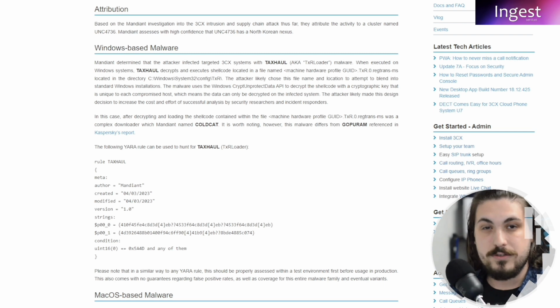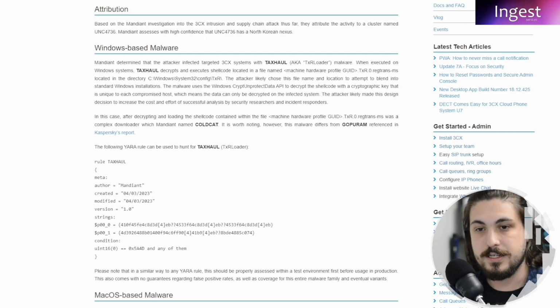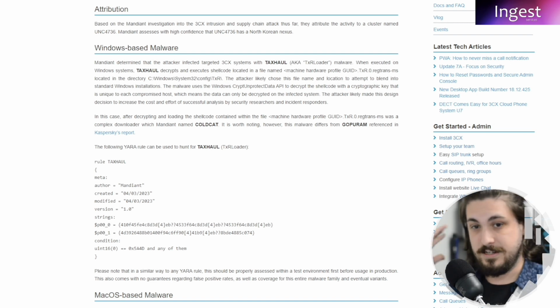The attacker used a few stages really in that execution. They initially targeted the 3CX systems with TAXHAUL, hidden in system32/config and in its own TxR folder, obfuscating it. Really is what that's saying. This is the first initial start of the whole thing.